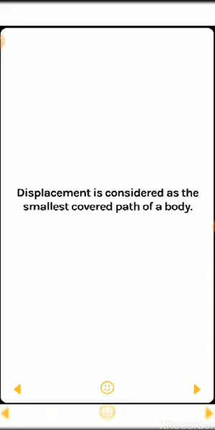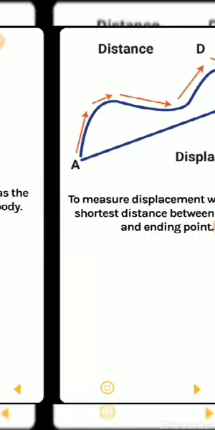But if we mention direction, and the shortest distance between your home and your school, that is called displacement, the straight line joining your home and your school. Or the shortest distance between 2 points is called displacement.